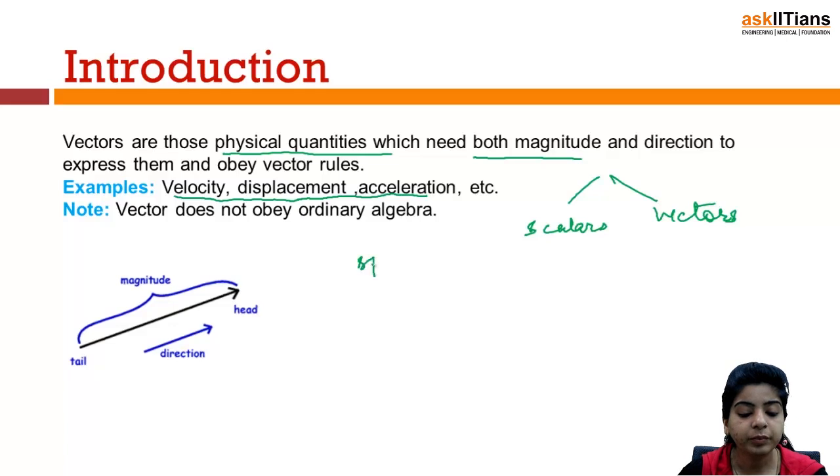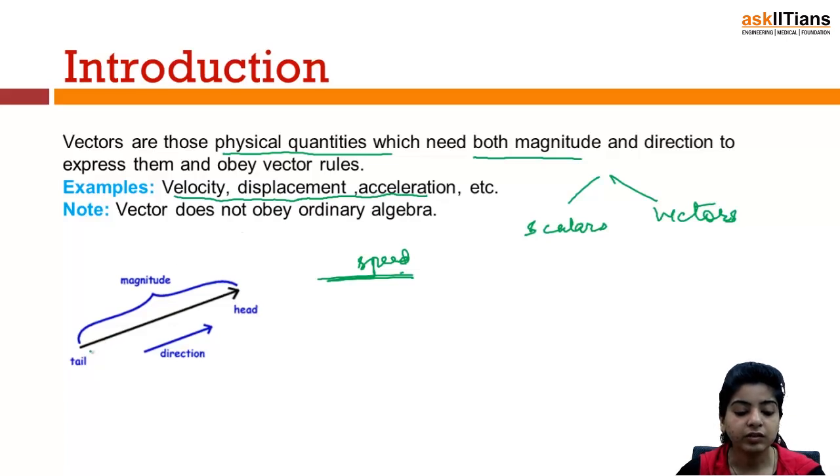When I talk of speed, we need not take into account any kind of direction, so that is a scalar quantity. But when we talk of velocity, it has to do with direction, and so it becomes a vector quantity. Distance is again a scalar quantity, while displacement is a vector quantity. Acceleration is again a vector quantity.